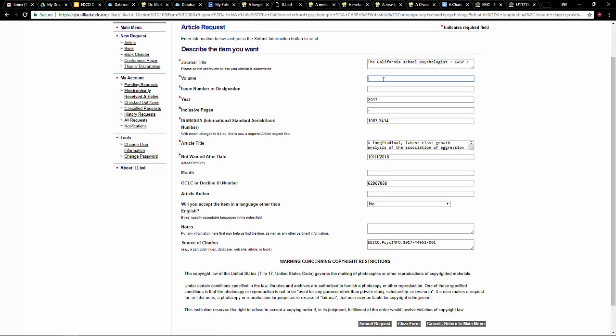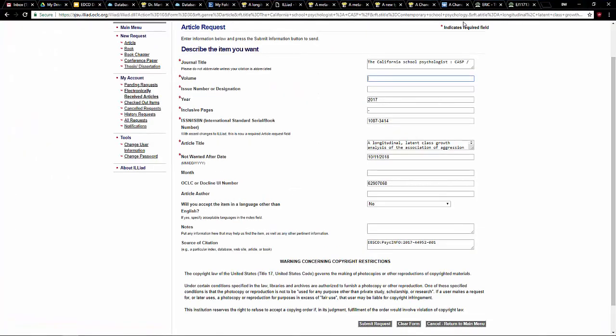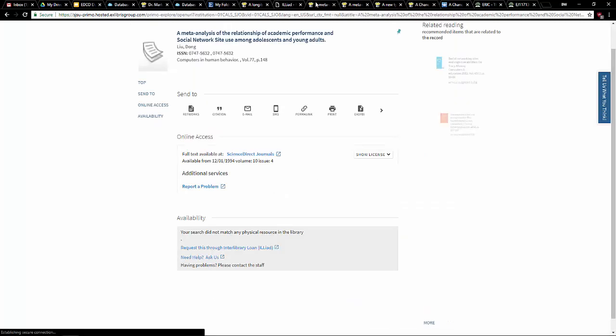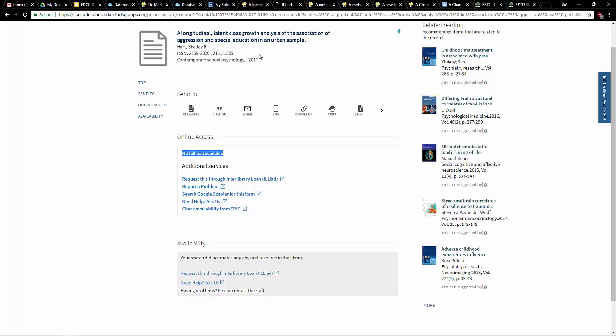So in this example, it failed to put in some of this required information. It's pretty crucial. So I'm going to have to go back to the database and see what was the volume and issue number of this article that I'm interested in. Let's see here. So it wasn't listed on this page, so I have to actually go back.